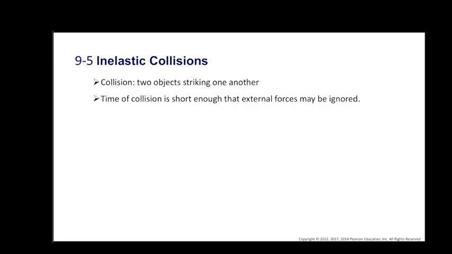energy during a collision. Therefore, in general, collisions are categorized according to what happens to the kinetic energy of the system. And there are two possibilities, inelastic and elastic collisions. So after the collision, if the final kinetic energy is equal to the initial kinetic energy, then we say that the collision is elastic. And if the initial and final kinetic energies are not equal, then we call the collision